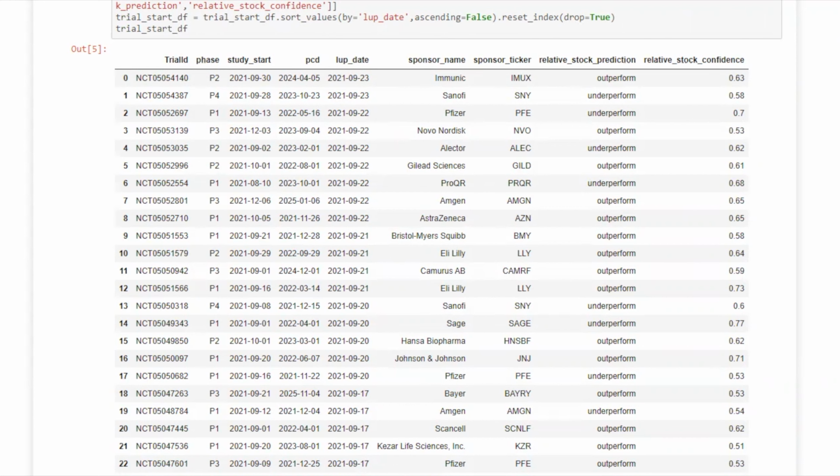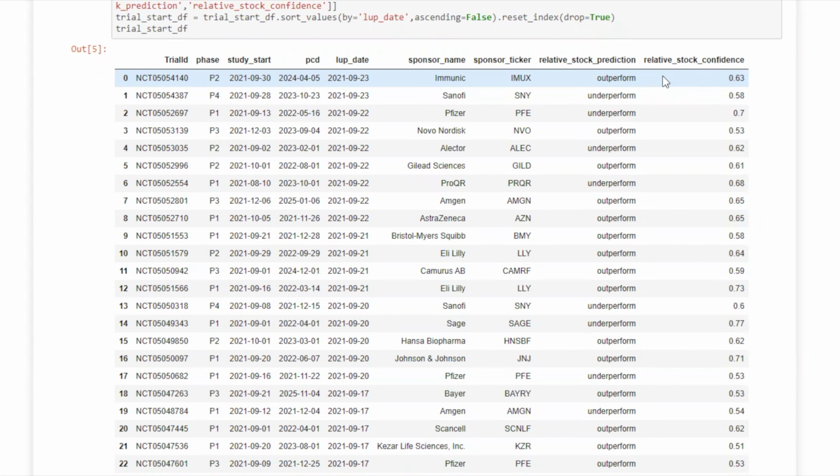We're seeing that around these catalyst events, there's a lot of hype, a lot of hope, and sometimes lack thereof for companies when they're making announcements about these. Now, an important note to make here, there are a few dates. There's the study start date. In this case, it's the 30th. And then the PCD, that's the primary completion date, not as important in this analysis. And then there's the LUP date. That's the last update posted date. That's when our clock starts ticking, not the 30th when the clinical trial is officially underway.